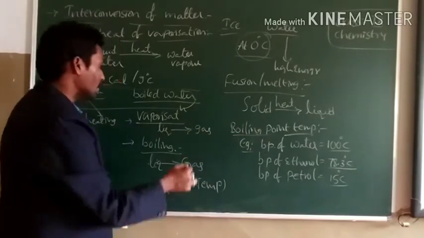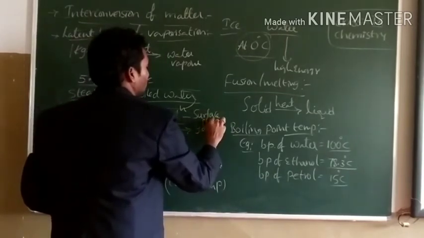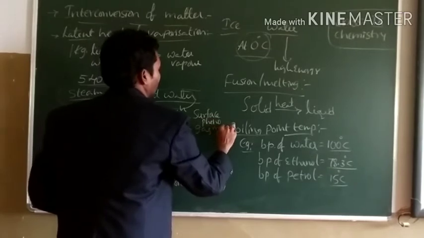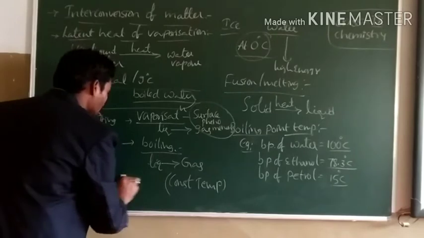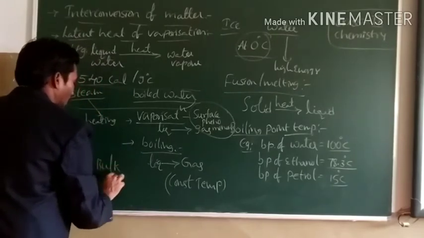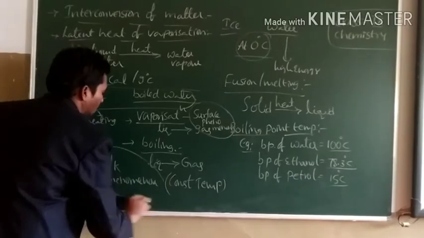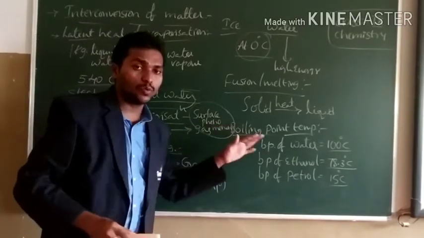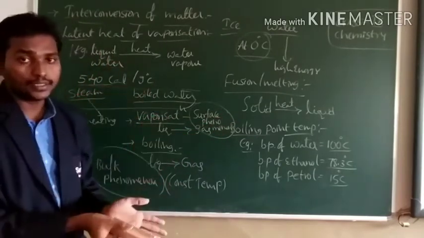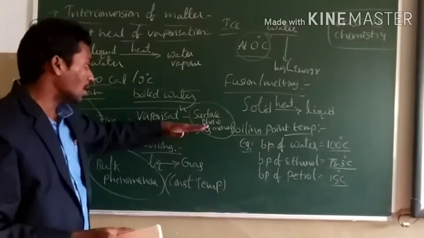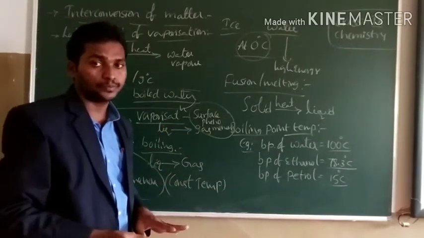That's why evaporation is a surface phenomenon and boiling is a bulk phenomenon. Evaporation takes place only at surface particles, but boiling takes place in the entire bulk of the system.